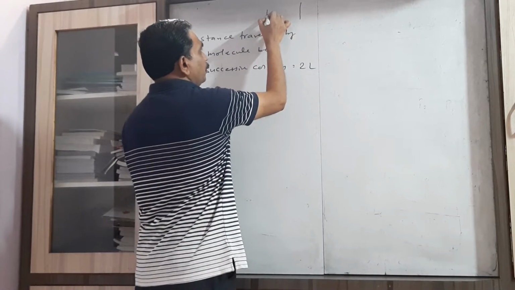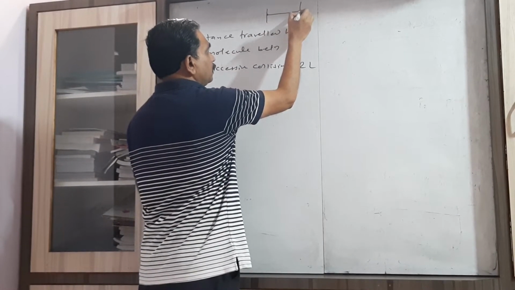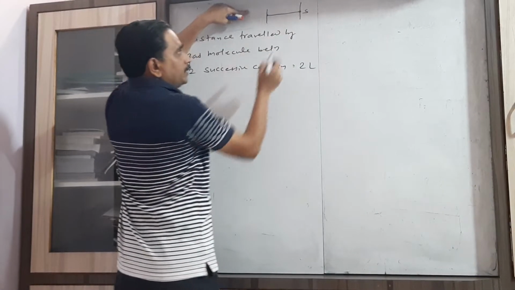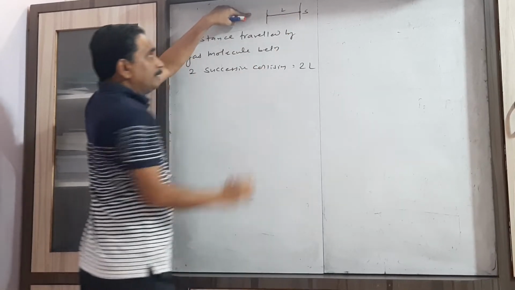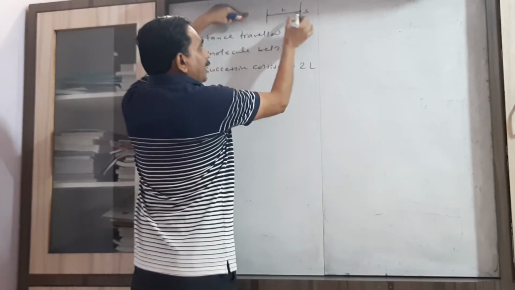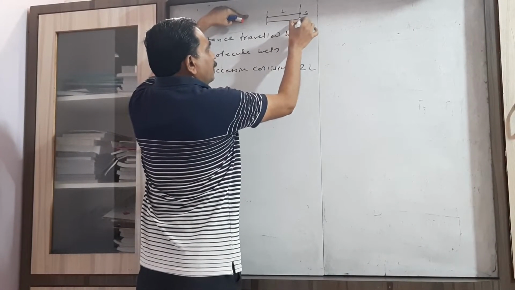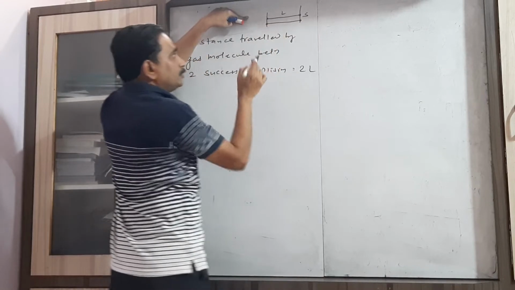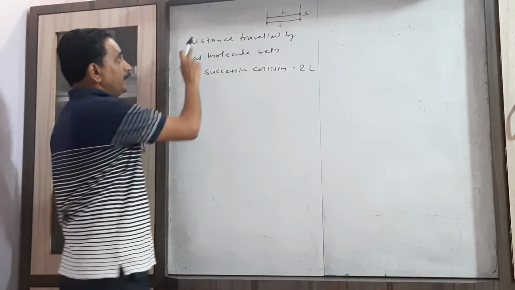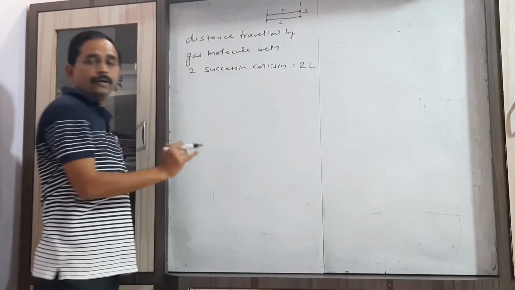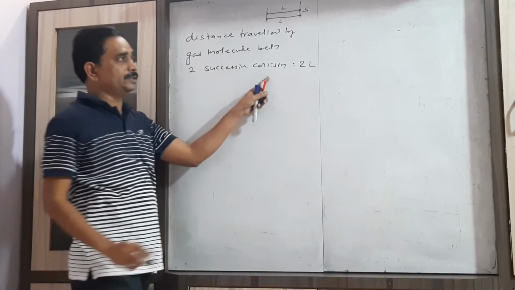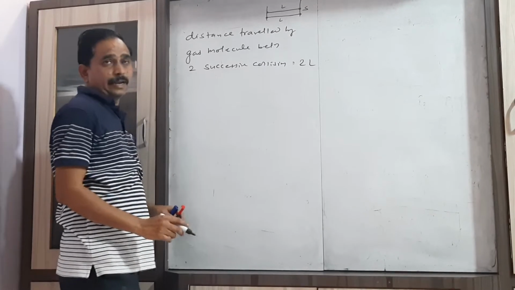When the gas molecule starts motion from one surface and collides with the surface S, the distance covered is equal to the length of the side of the cube, and again it will rebound back with the same speed. So again it will cover the same distance. That's why the distance covered by the gas molecule between two successive collisions is equal to twice L.